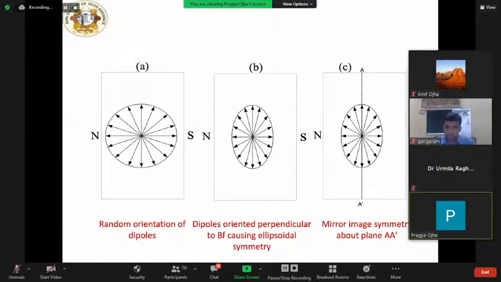Now, if the section of the ellipsoid by a plane AA' parallel to the surface of the sample is considered, a resultant dipole orientation effect will be produced. But because of the symmetry about the plane AA', this will be exactly compensated by a similar dipole orientation effect in the opposite direction. Look at this figure: we have a mirror symmetry image about the symmetry line AA'.